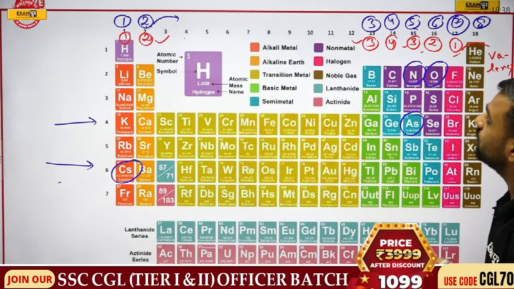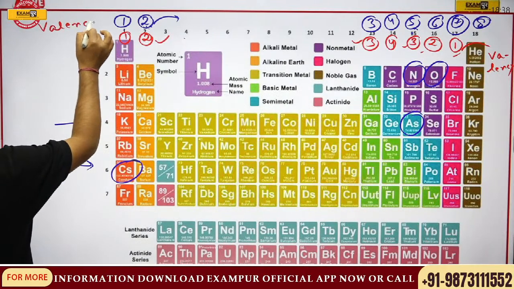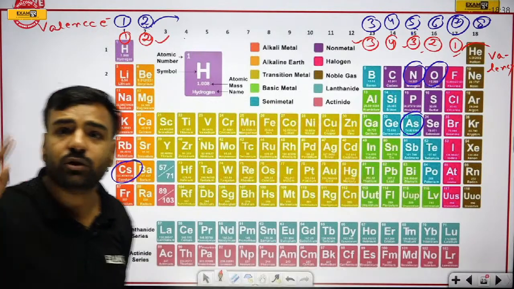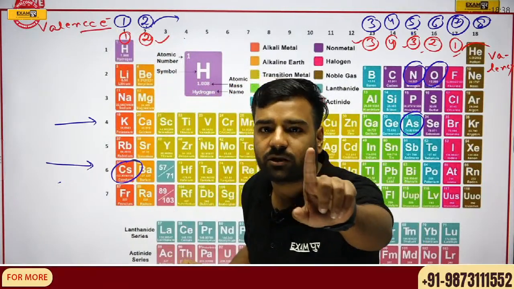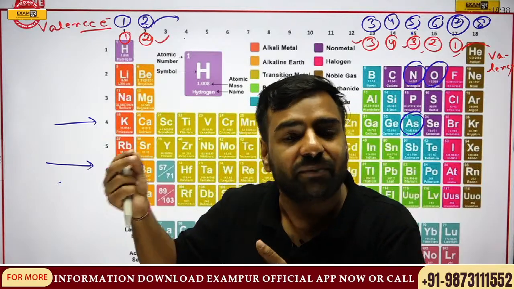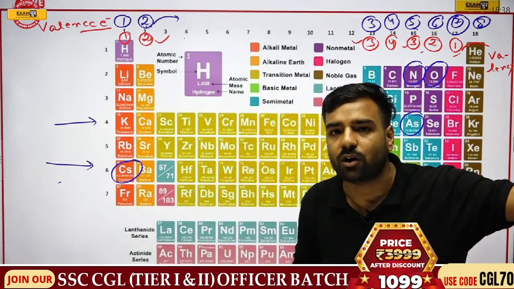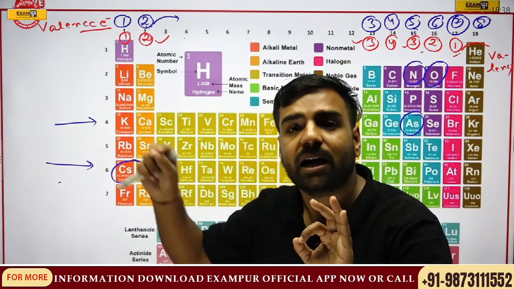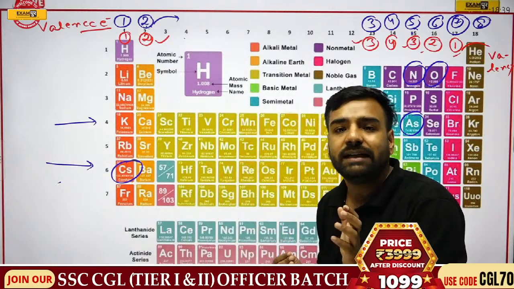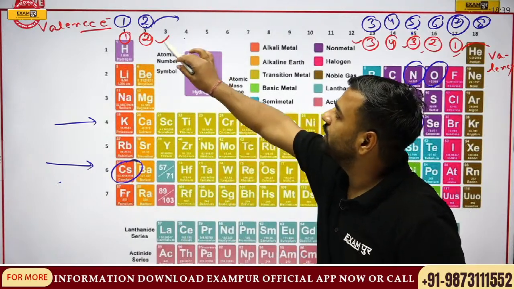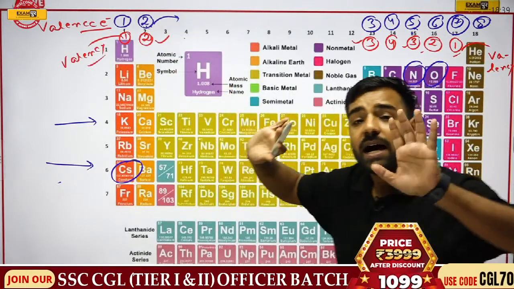And what is the valence electron? The number of electrons in the outermost shell is known as valence electrons. So are both these things clear? Very, very important fact. Again, I am saying the number of electrons in the outermost shell is the valence electron. But how many electrons can be donated or taken in order to complete the outermost shell, with either octet or duet, whatever it is, that is actually valency. I have written the red part as valency and valence electrons with the blue color. I guess this point is clear.